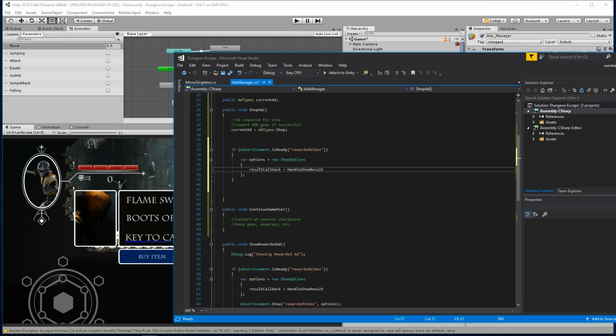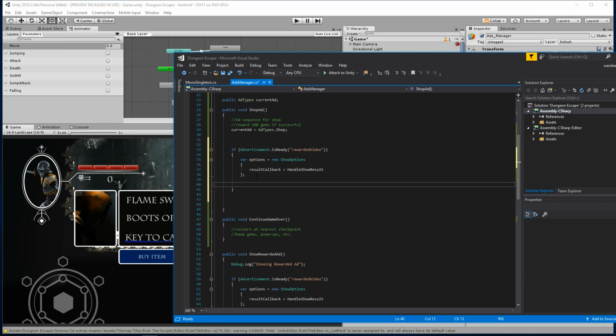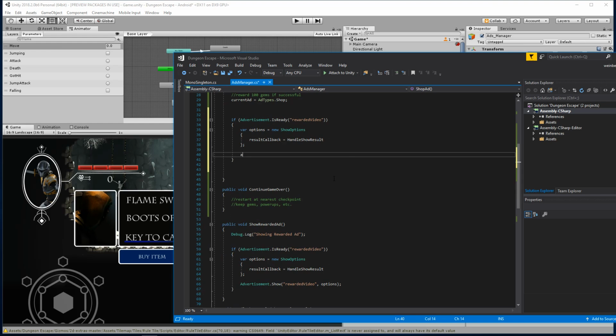I wonder if the show method lets me pass in additional information. Let's see. So once our advertisement is ready, we'll say advertisement.show. We're going to show a rewarded video so that they have to watch it in order to win. And then here we can pass in show options. Just show options, placement ID, and show options. Damn. I want to pass in more information, and I would have to extend this, which maybe I should do, but then it requires another class to do that.